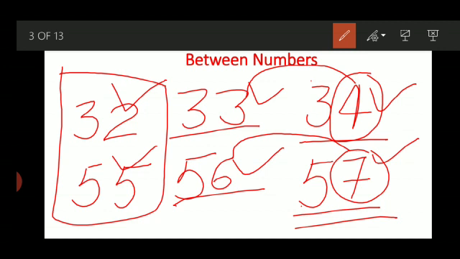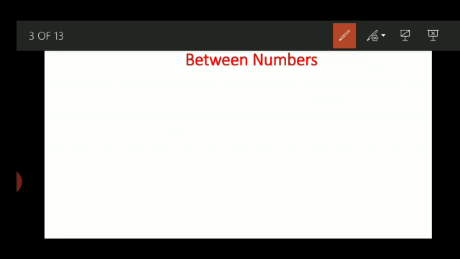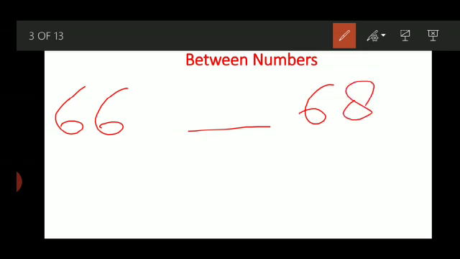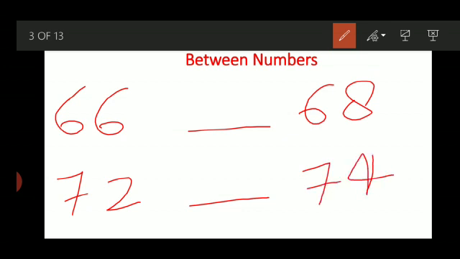Now let's try some other examples. Take some more examples like 66, 68, 72, 74. I hope you can see this, but you cannot learn every number in maths.